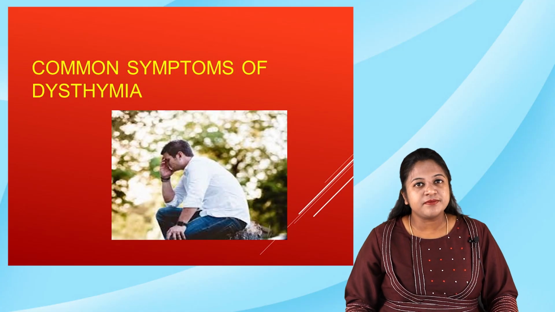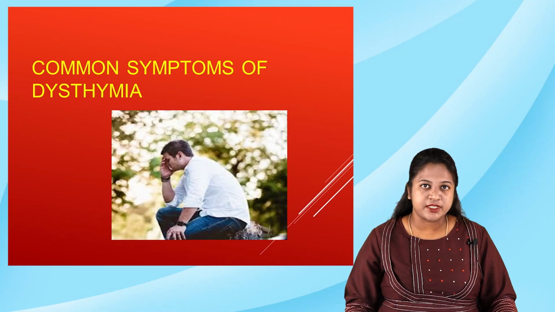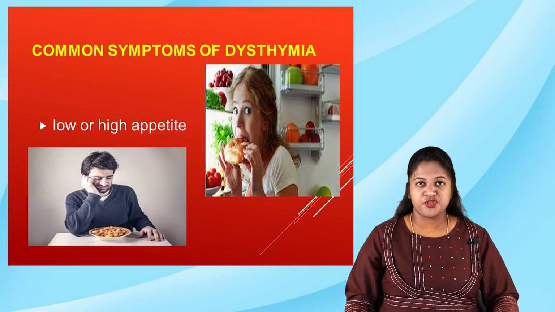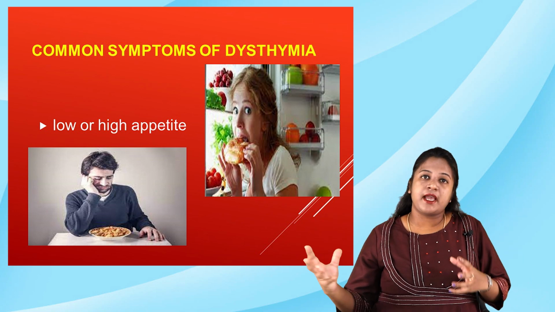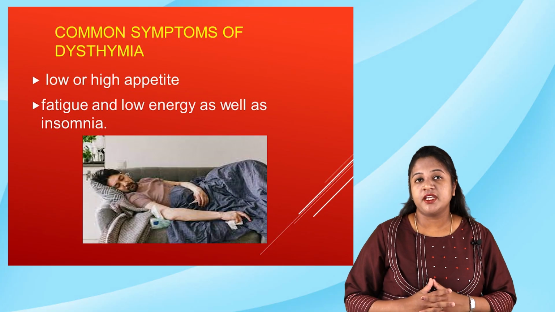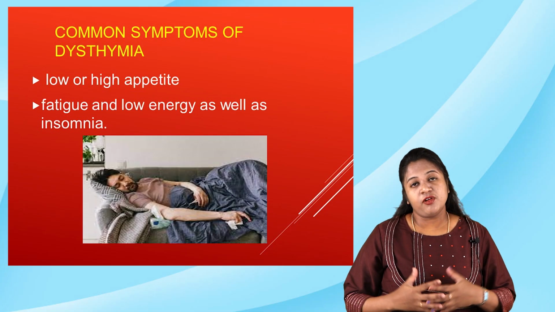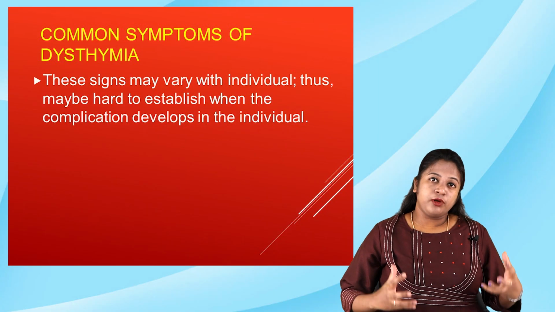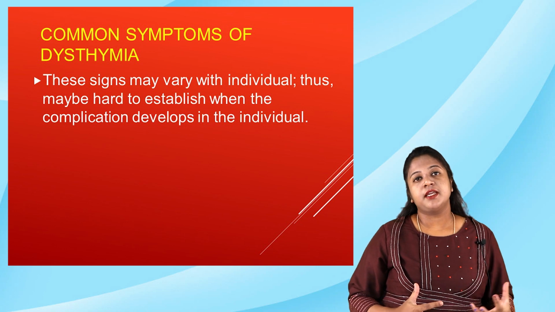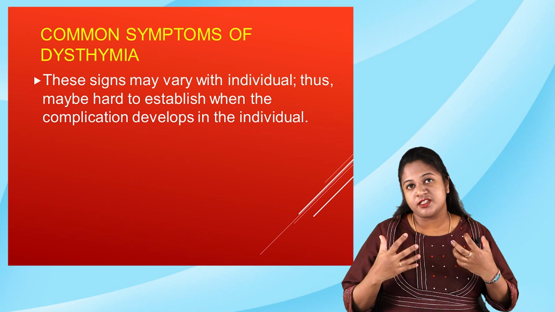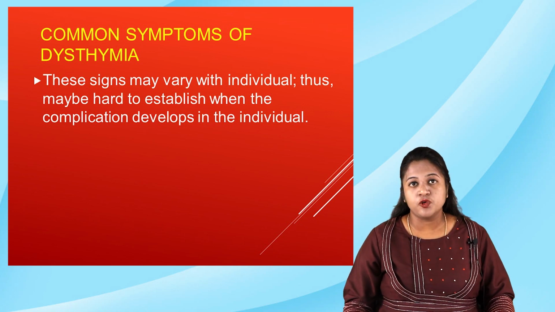Moving on to the common symptoms of dysthymia. What are the signs and symptoms of dysthymia? The person will have low or high appetite, so both extremes: poor appetite or high appetite. The person will experience fatigue and a low level of energy, as well as insomnia. Because of this low energy and insomnia, the person ends up feeling negative towards himself, as well as having low self-esteem. So that is about dysthymia.